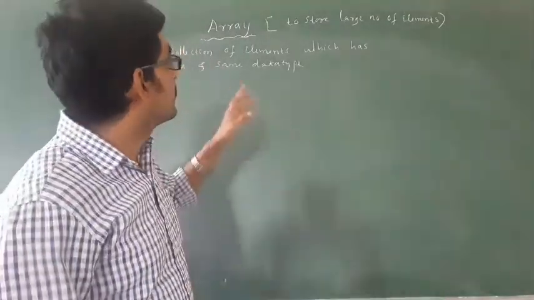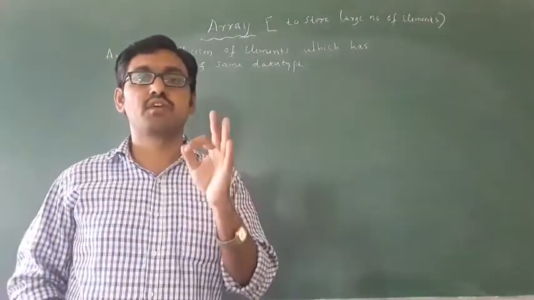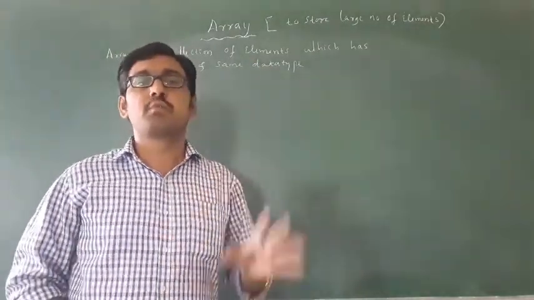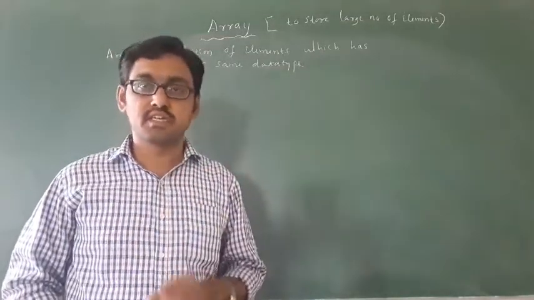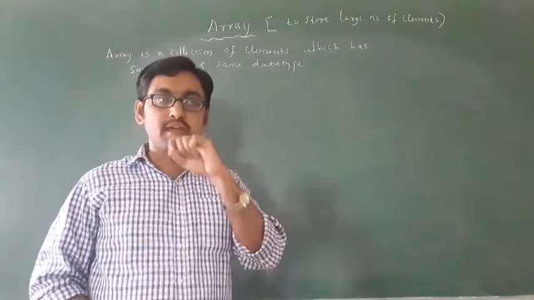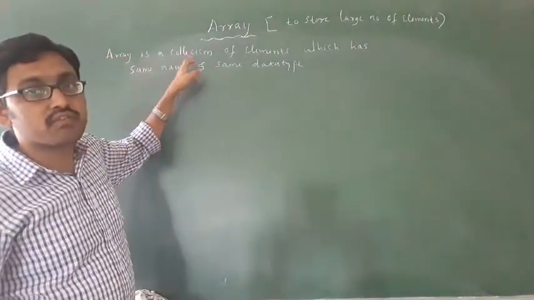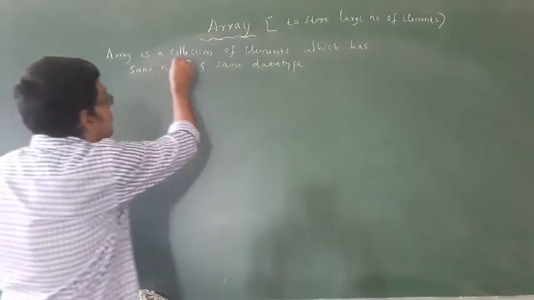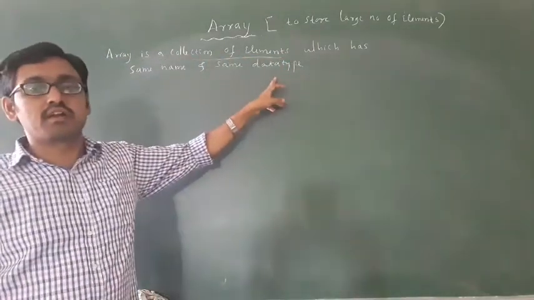See, first you have to remember what is array, what is the definition of array. This is a common question asked in every exam in second year. What is array? Array is a collection of elements which has the same name and same data type.